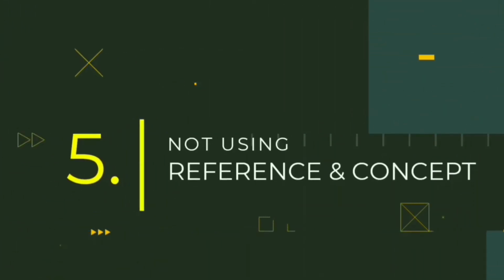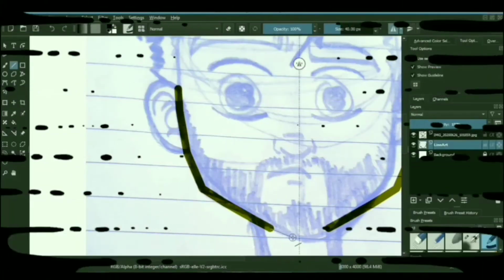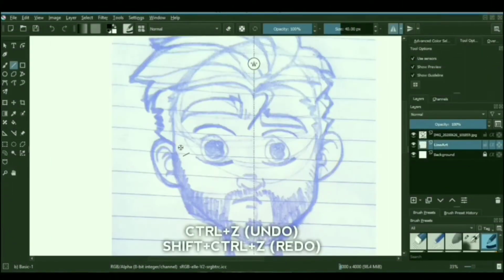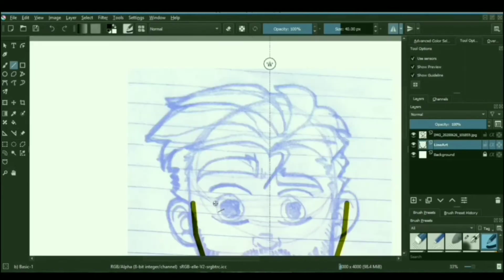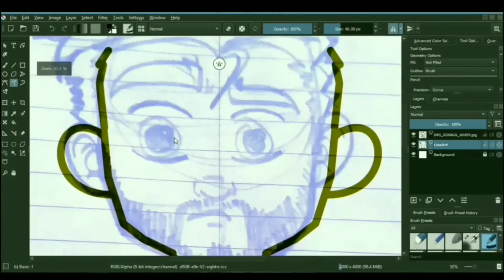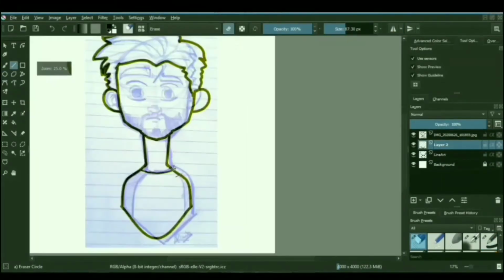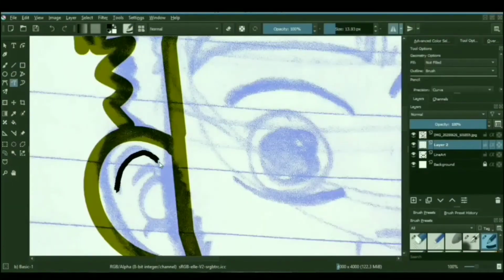Not using a reference picture, or I would personally call it being a nice guy in artwork. People have this tendency of resisting cheating while actually making digital artwork. What I'm trying to say over here is, whenever they try to draw something digitally, they try to draw it on a single layer with no concept art, no references, just like traditional artwork. So my personal advice would be, stop being a nice guy and start cheating on art.